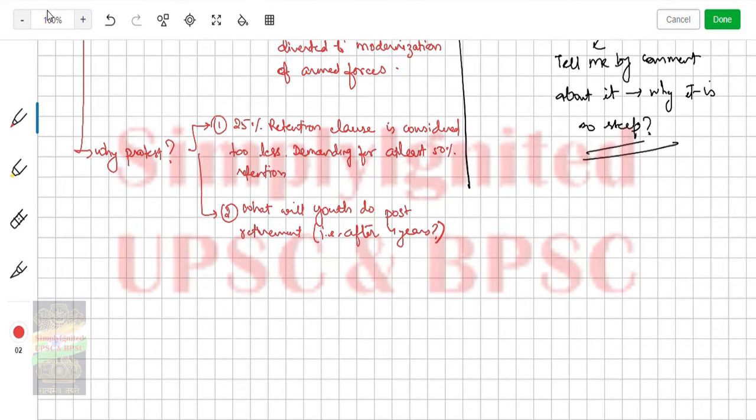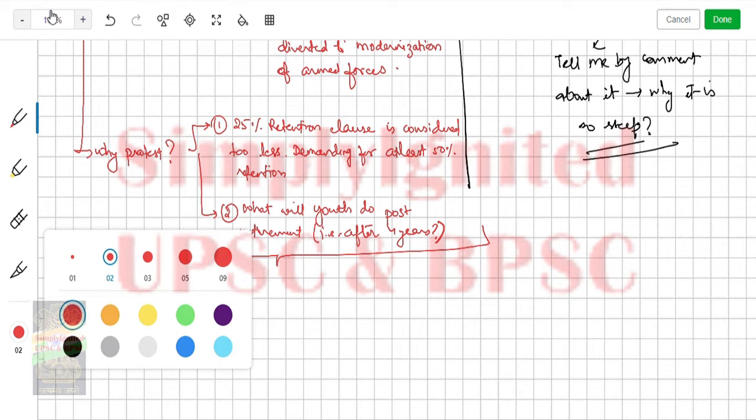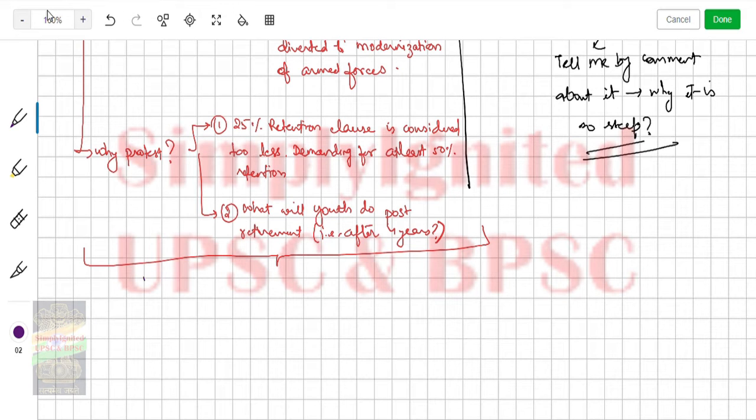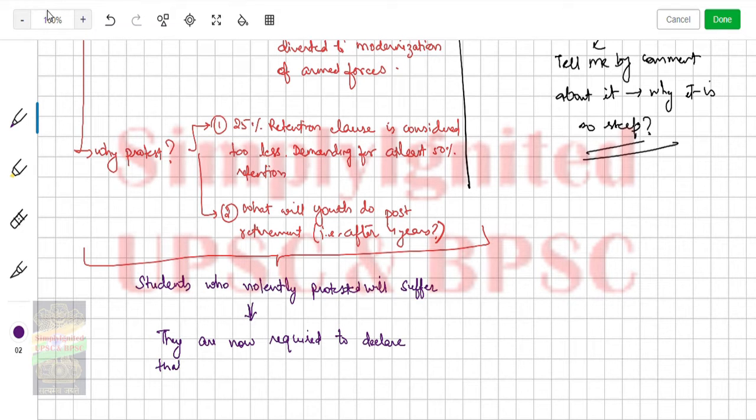Okay, now the problem is, considering all these things, we have to understand that people who protested are actually going to suffer. Okay, the students who violently protested will suffer. Okay, you see that they are now required to declare that they were not part of the protest. Okay, so these things are there.